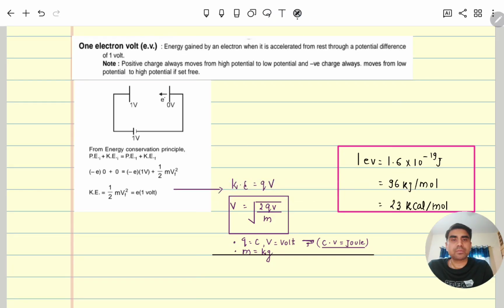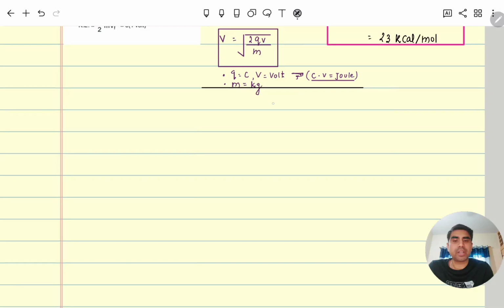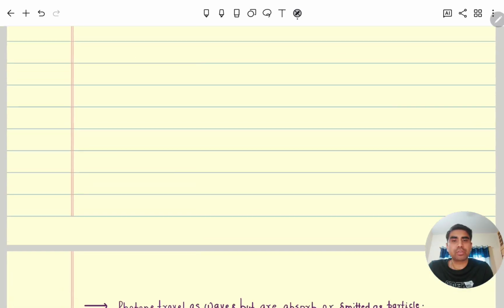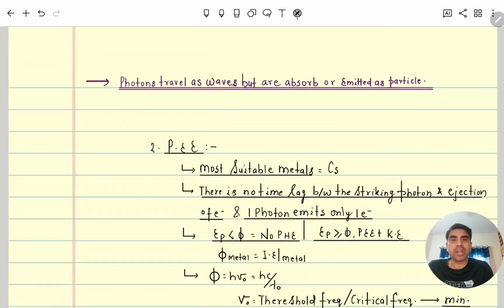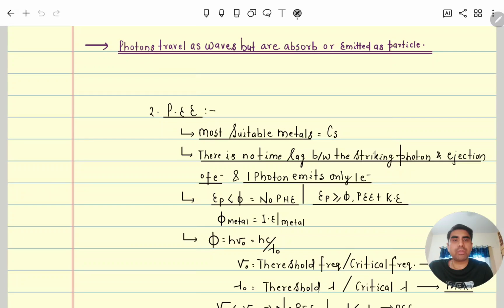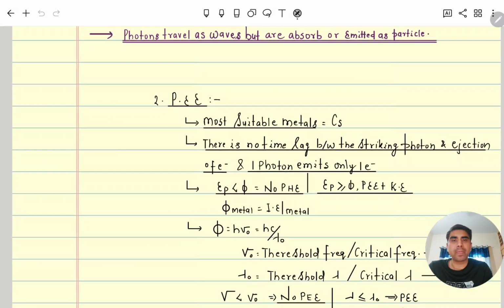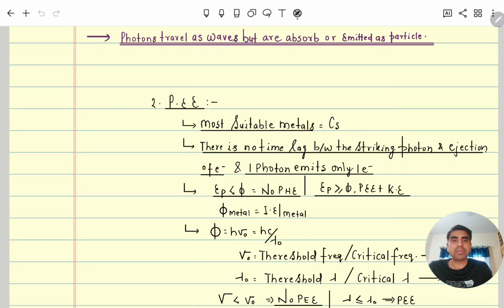Moving further, now we will discuss the photoelectric effect. The photoelectric effect is also a particle phenomenon, since whenever a photon is moving, it moves like a wave, but when it is colliding or falling on any surface, then it behaves like a particle. One photon will emit only one electron, meaning it is behaving like a particle. In the photoelectric effect, the most suitable metal is cesium. Generally alkali and alkaline earth metals are taken, but the most suitable is cesium.